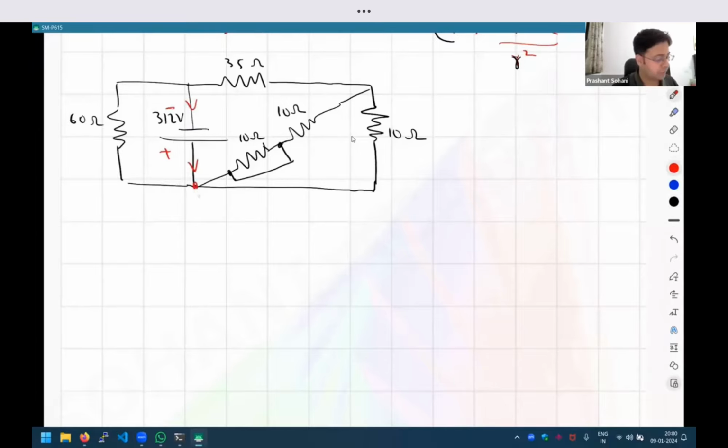But at this junction, what will happen? The current will split along multiple directions, right? So, if a total current of, let us say, 10 ampere is flowing this way, it will be split into maybe 3 plus 3 plus 4 or something like that. So, we don't know the exact values right now.